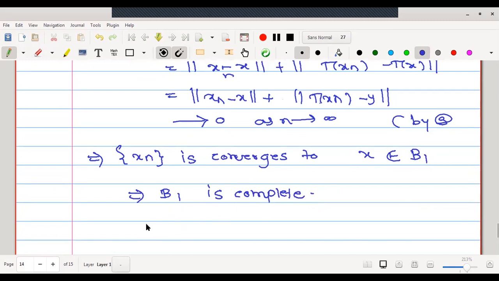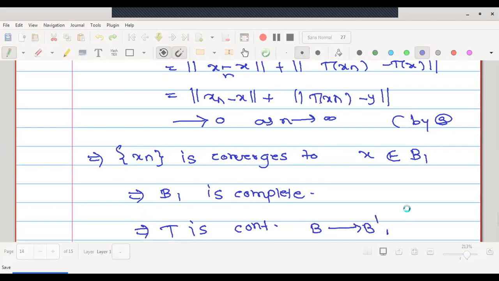If B1 is complete, already we have shown that this T is continuous from B1 to B dash, which gives us that T is continuous from B to B dash, and hence it is a proof of the closed graph theorem.